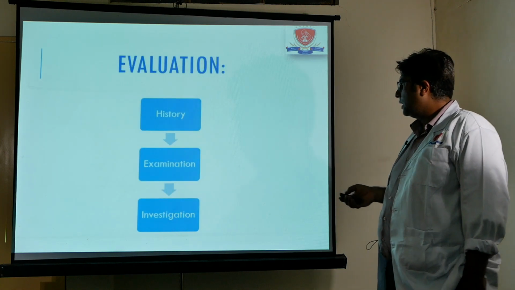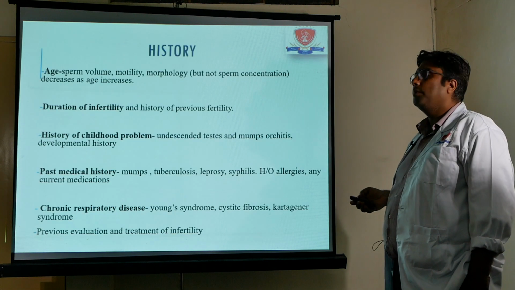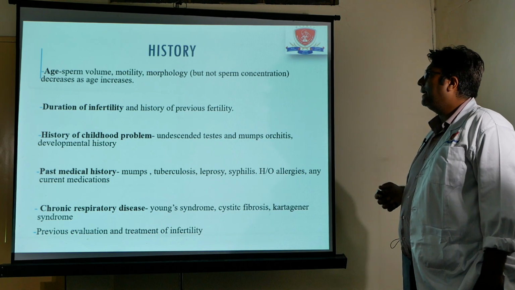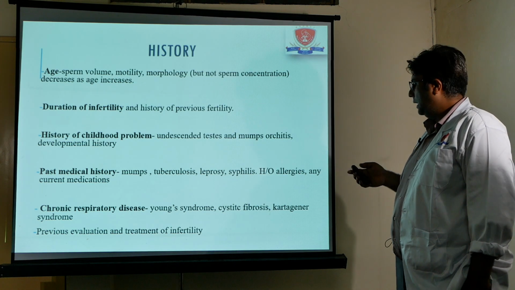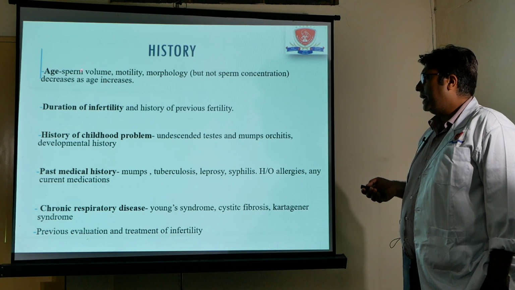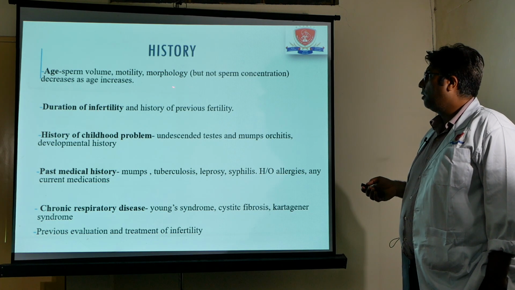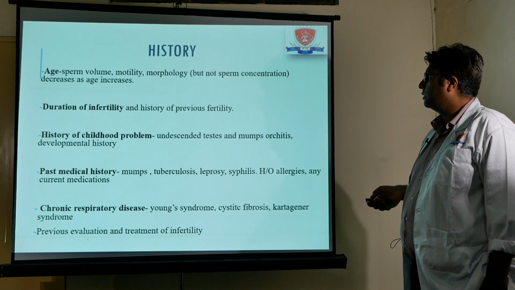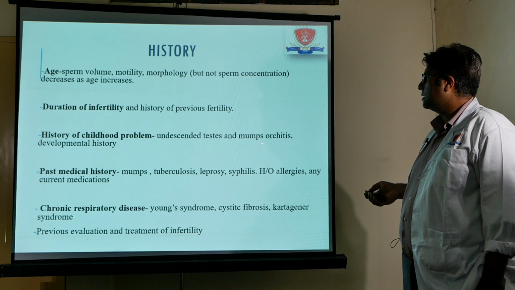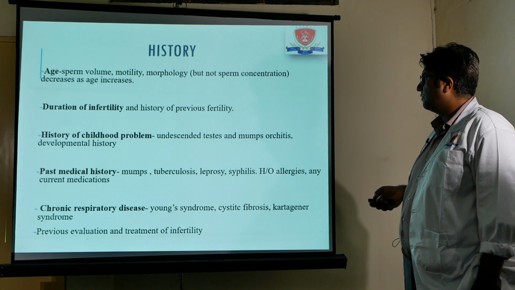If we come to the evaluation, which includes history, examination, and investigation, of course history is extremely important. Whatever causes we have discussed, we have to rule them out by detailed history and detailed clinical evaluation. In the history, the age is extremely important. With increasing age, there is definitely a decrease in sperm volume, motility, and morphology, but the concentration remains unaltered. Duration of infertility and history of childhood problems, especially undescended testes and mumps orchitis, are responsible for infertility, and you have to go into the details of this type of history.